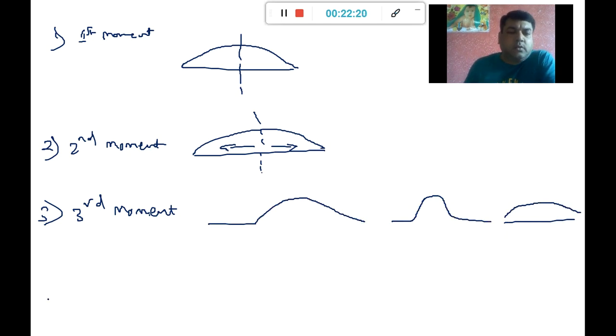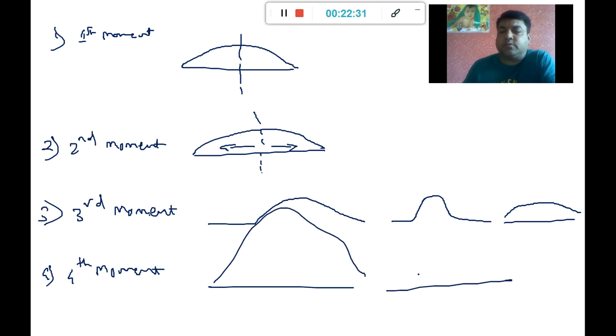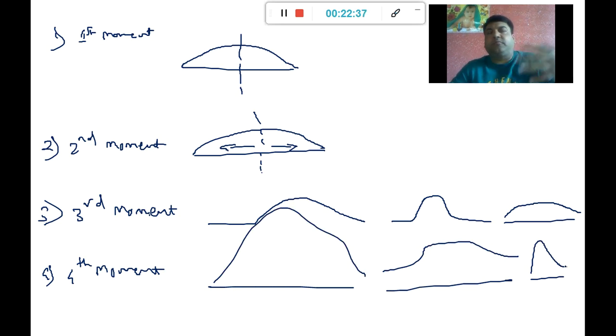And in the fourth moment we have discussed the thickness of the distribution. Right? So these are the four important moments of business decisions we normally use for our analysis when we are working on data science or statistical analysis related projects, right?